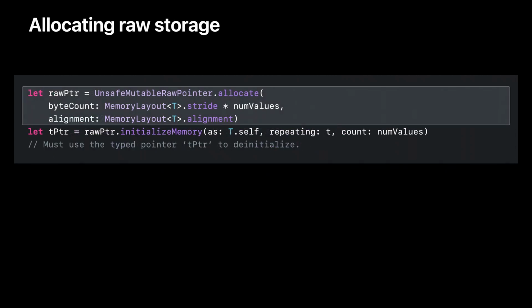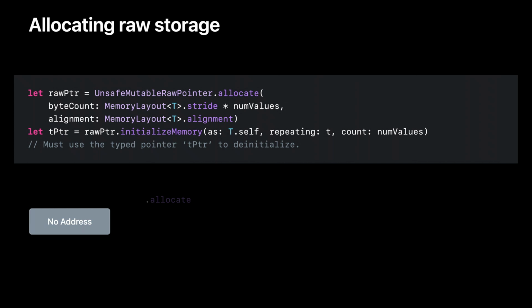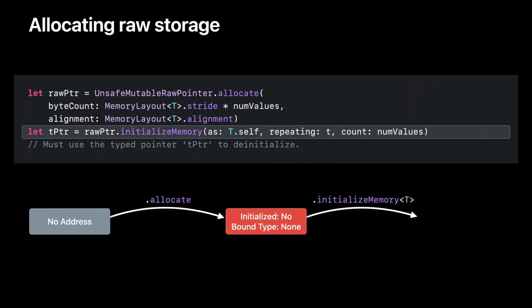You can allocate raw memory directly by calling the static allocate method on unsafe mutable raw pointer. Here, you take on the responsibility to compute the memory size and alignment in bytes. After raw allocation, the memory state is neither initialized nor bound to a type. To initialize memory with a raw pointer, you need to specify the type of values that memory will hold. Initialization binds memory to that type and returns a typed pointer.